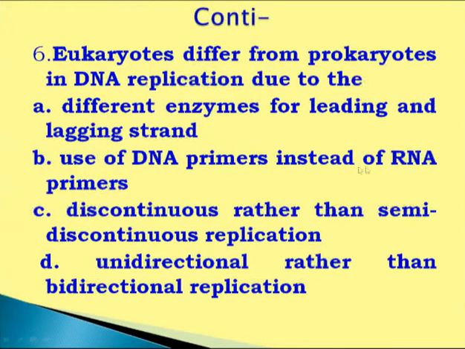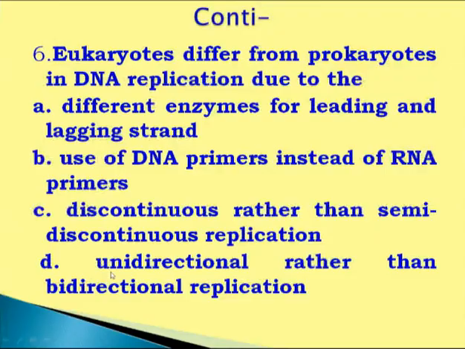Use of DNA primer instead of RNA primer is wrong. Only RNA primer is required. As I said, primases are the enzymes which can synthesize small RNA molecules in the form of primers. Third one is discontinuous rather than semi-discontinuous replication. This is not true. Replication is always semi-discontinuous. And unidirectional rather than bidirectional replication. This is wrong. Replication is always bidirectional. So option A is correct.